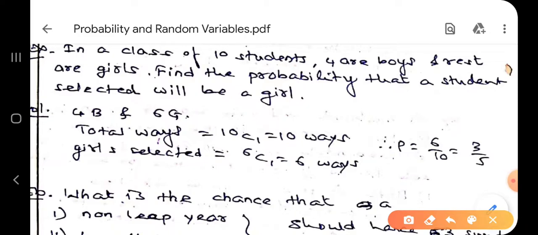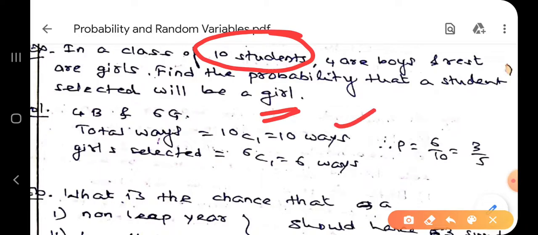Here the question is, in a class of 10 students, 4 are boys and the rest are girls. Find the probability that a student selected will be a girl student. How many students are there? 10 students. Out of 10 students, you have to select one, that is 10C1 ways.